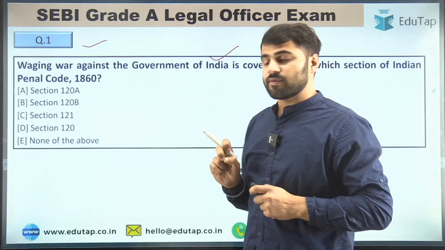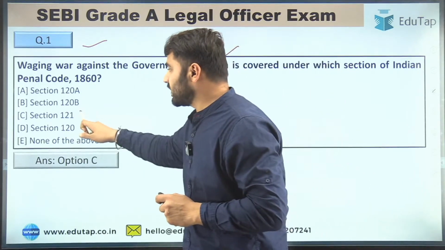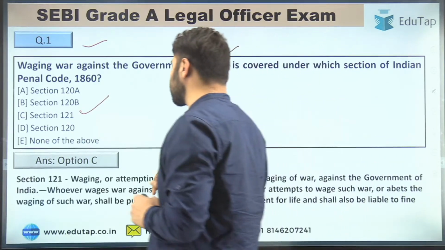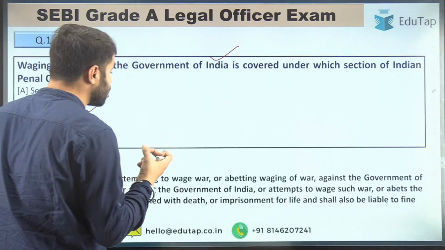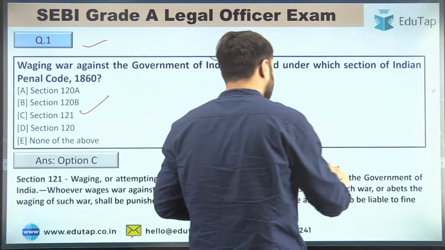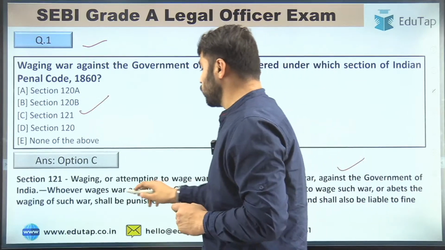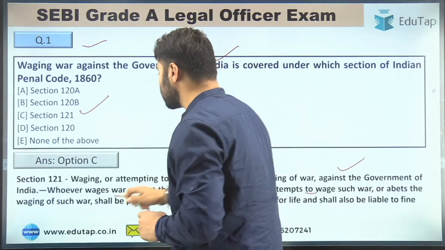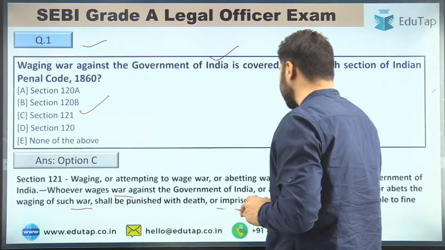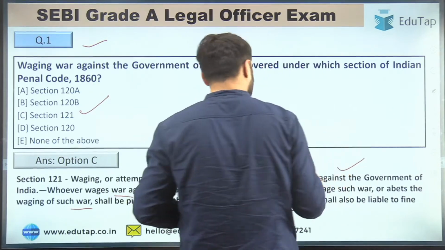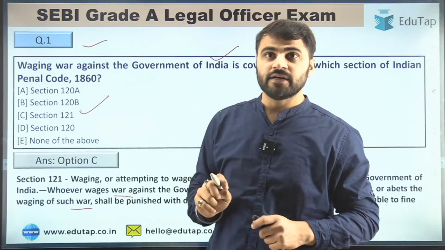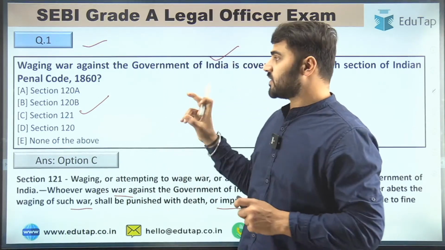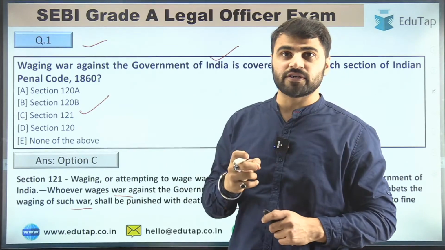The right answer for question number first is option C, that is section 121 of Indian Penal Code. Section 121 is waging, or attempting to wage war, or abetting the waging of war against the government of India. Whoever wages war against the government of India, or attempts to wage such war, or abets the waging of such war, shall be punished with death or imprisonment for life, and shall also be liable to fine. Ujjwala is saying option C. Yes, you are right, Ujjwala. Your answer is correct. C is the right answer for question number first.